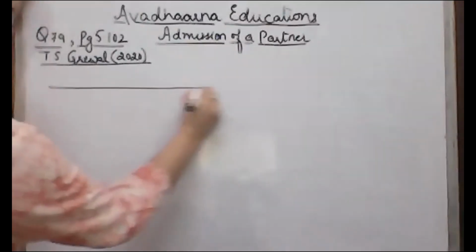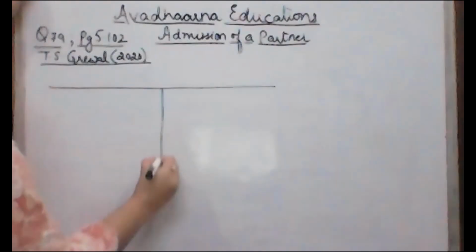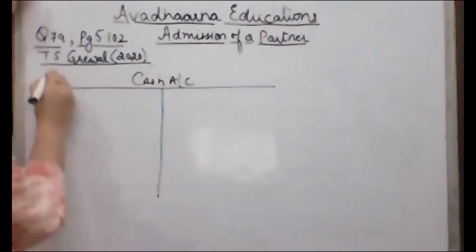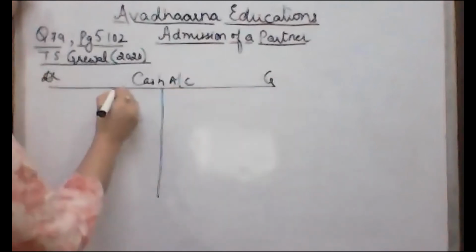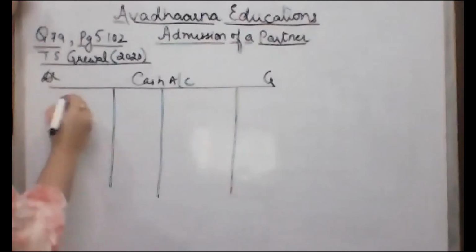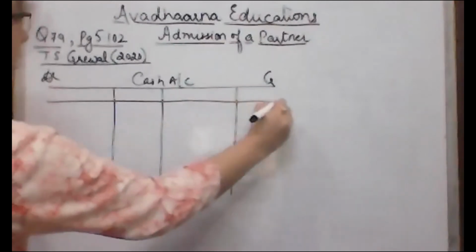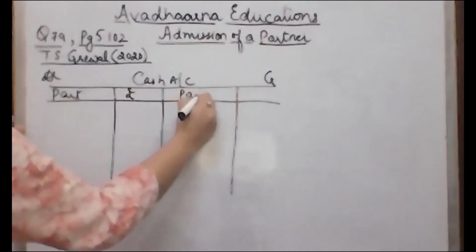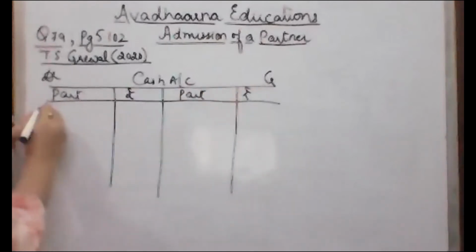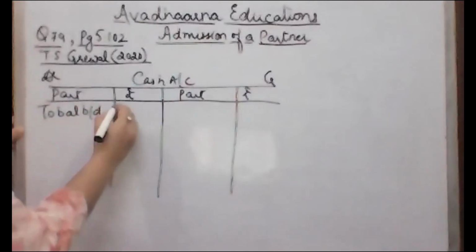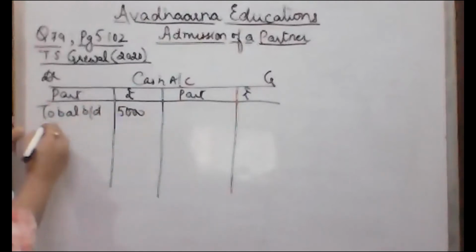Let's prepare the cash or bank account as a part of our working note. So cash account, this is the debit side, this is the credit side. We just don't have to do anything. We'll just post the entries we have passed previously in the working notes. So to begin with, let's take the balance brought down from the balance sheet of the cash balance, which is equal to 5,000. Then Z was bringing in capital.